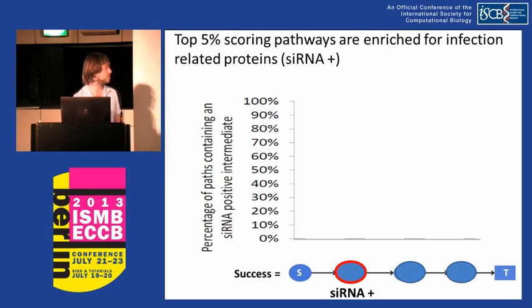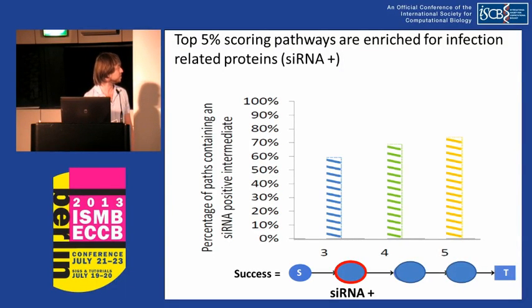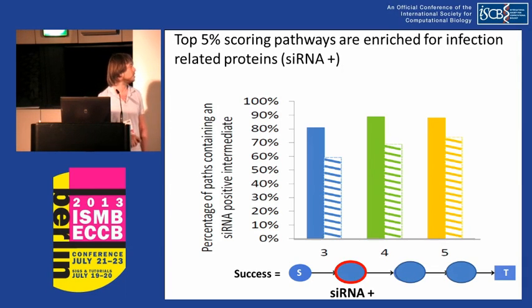Here we see the result of this analysis for the top 5% scoring paths. We now see, on the x-axis, path length, and on the y-axis, the percentage of background paths that were successful, namely contain at least one siRNA positive intermediate protein. Here we see 60%, 70%, and 75% for background paths. Now we see the same data for paths that were scored best by our algorithm. We can see that the results are far better than the background.